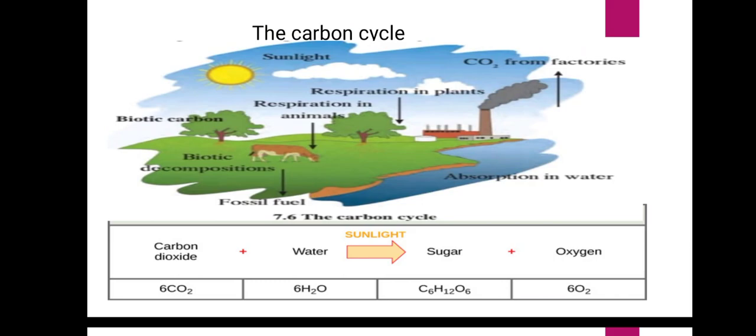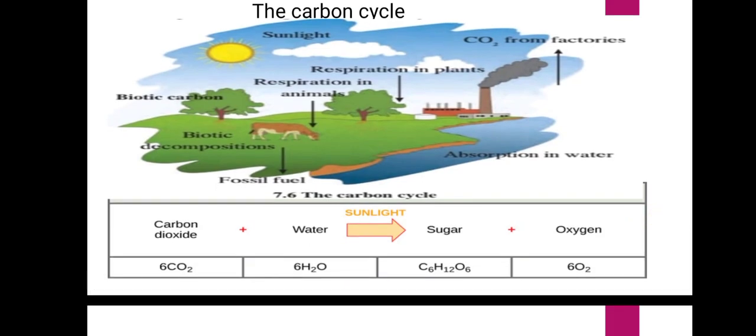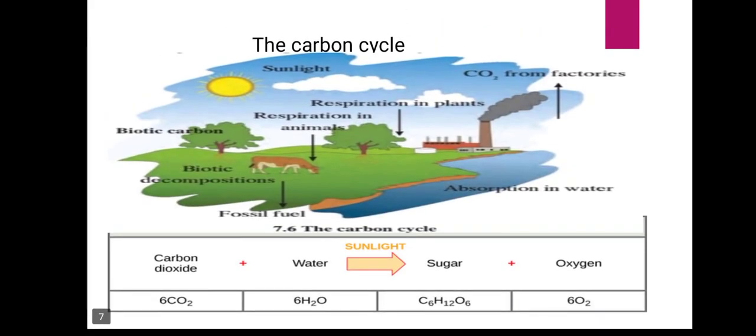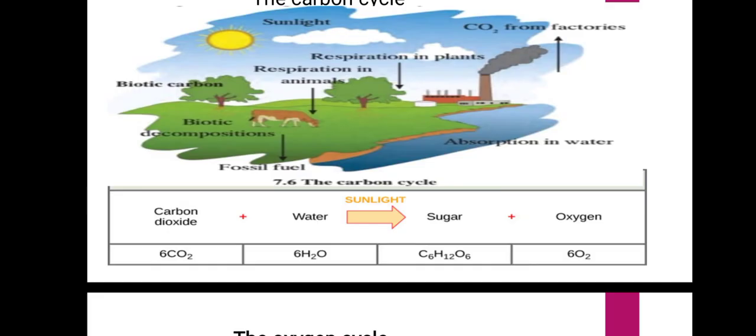Repeat with me, students: the circulation and recycling of carbon from the atmosphere to living organisms and after their death back to the atmosphere is called the carbon cycle. Okay, understood?